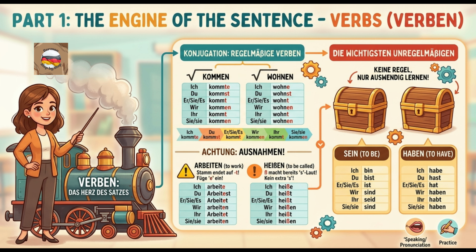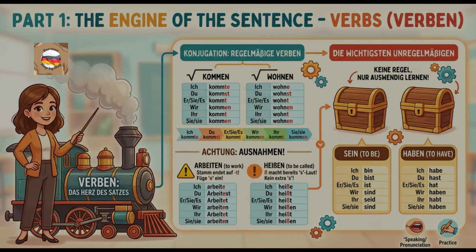Finally, we have the two most crucial irregular verbs, sein, to be, and haben, to have. There is no trick here. You simply must memorize them. Ich bin, du bist, er ist, and ich habe, du hast, er hat. Say them out loud until they become second nature.